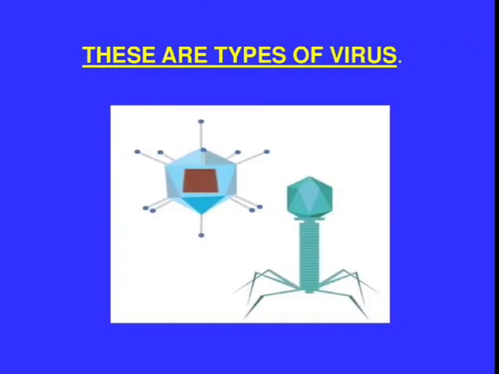Now these are types of virus, right? Viruses are also microscopic but different from other microorganisms, right? And why are these viruses different from other microorganisms? Because these viruses reproduce only inside the cells of the host organism, which may be a bacterium, plant or animal. Now, a little bit complicated. Viruses depend on the host organism.